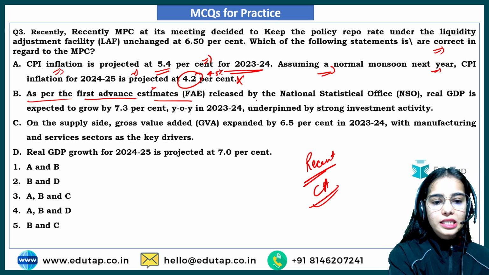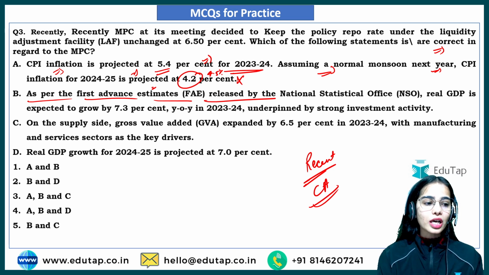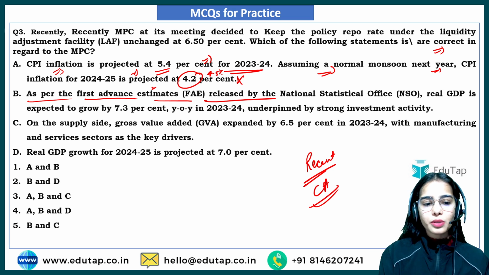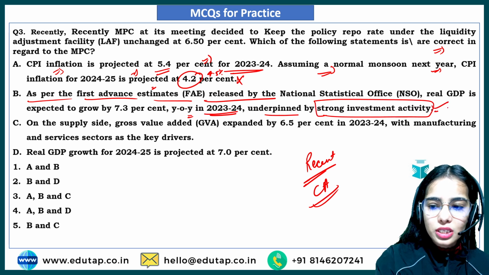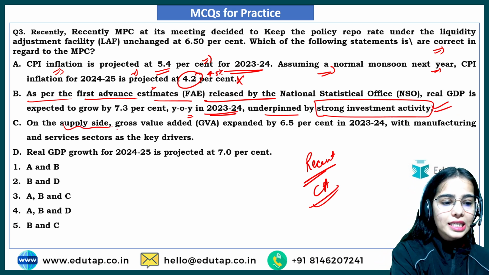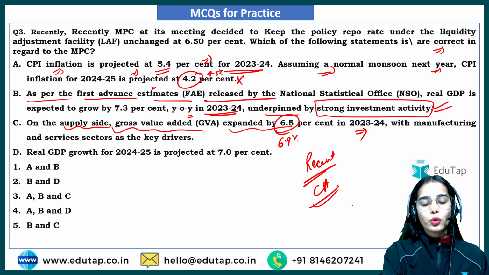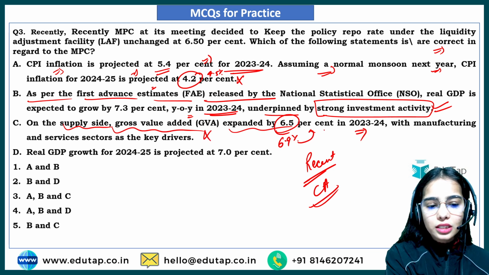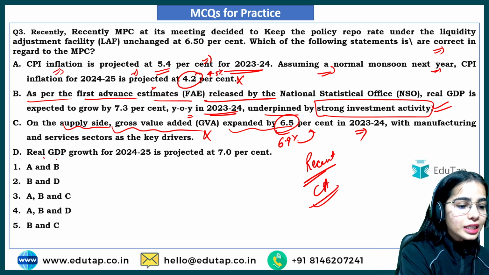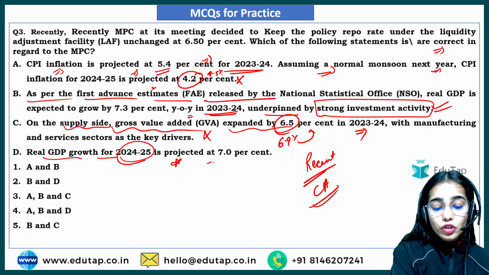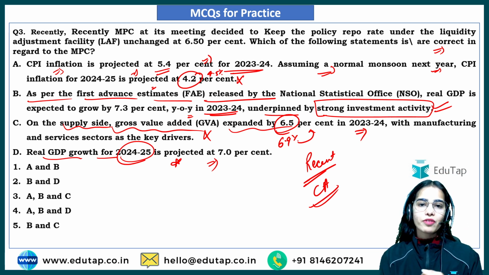As per the first advance estimates released by the National Statistical Office, the real gross domestic product is expected to grow by 7.3% year on year in 2023-24, underpinned by strong investment activity. So this is absolutely correct. On the supply side, the gross value added expanded by 6.9% in 2023-24. That's why this is incorrect, because the GVA has grown by 6.9% in 23-24. Real GDP growth for 24-25 is projected at 7%. So real GDP growth for 2024-25 is projected at 7% by the MPC.